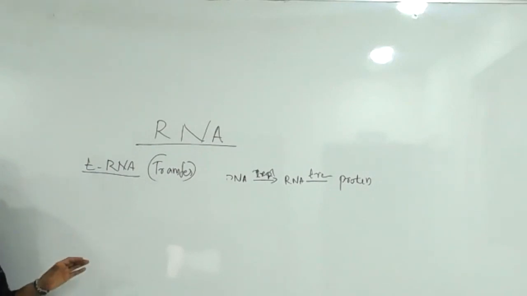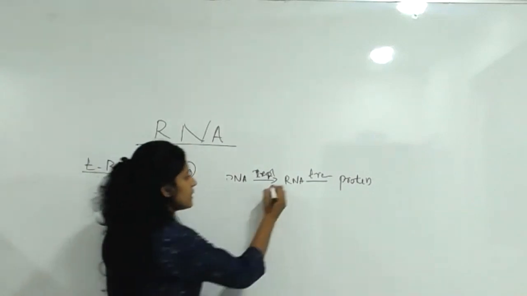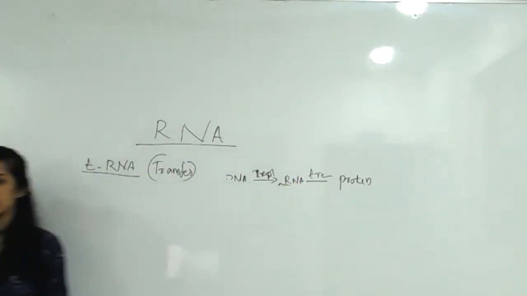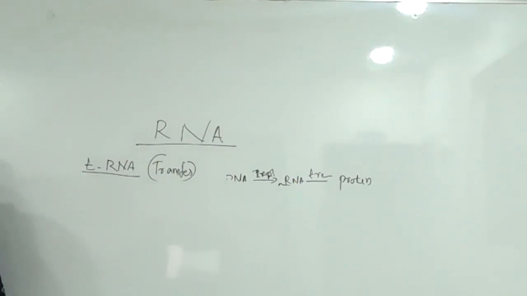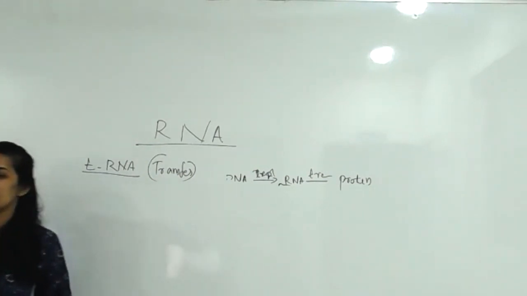On the ribosome, the mRNA and tRNA molecules interact, and messenger RNA helps with that. They translate into a specific protein molecule. The information is being transferred.